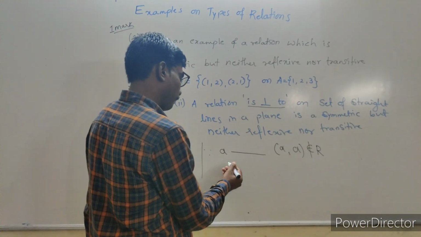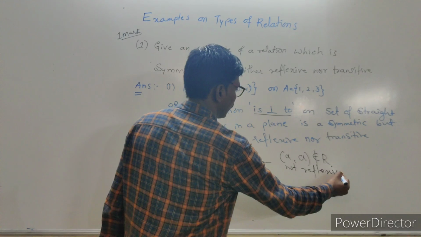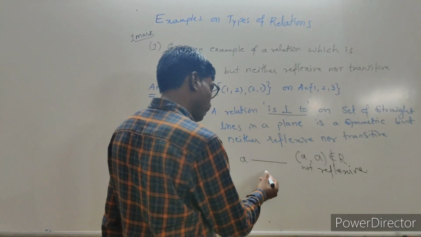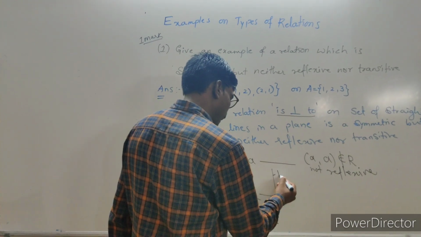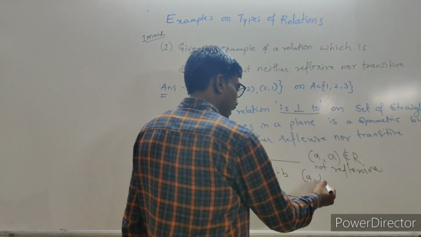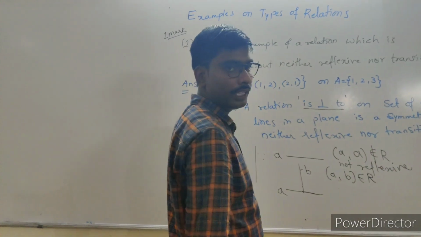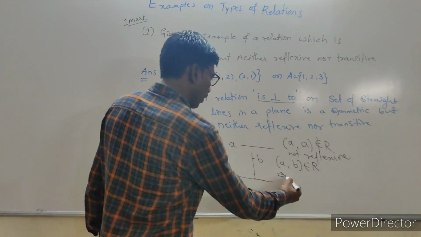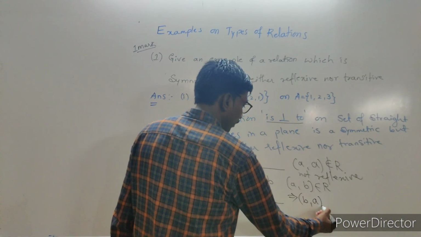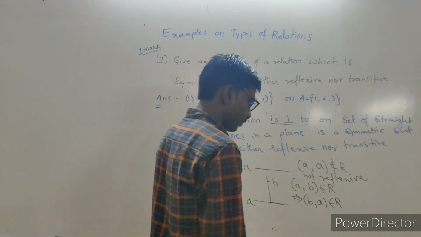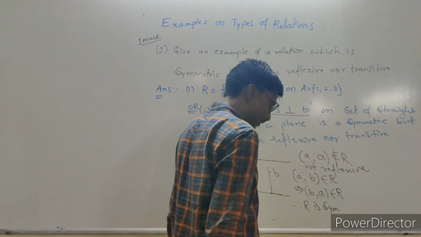If you consider two lines, one is A and another line is B. If A is perpendicular to B, meaning A is related to B, (a, b) belongs to R, then you observe here B is also perpendicular to A. It implies (b, a) also belongs to R. So hence R is symmetric.